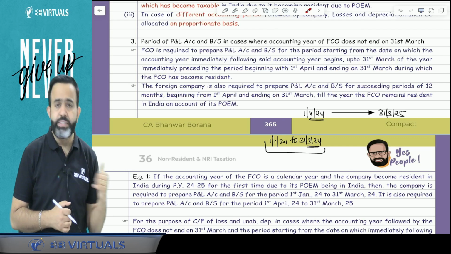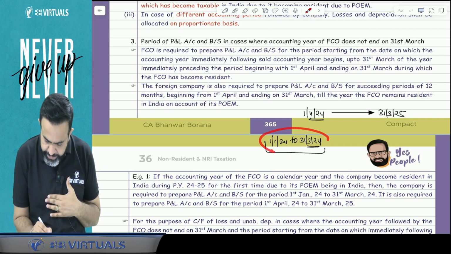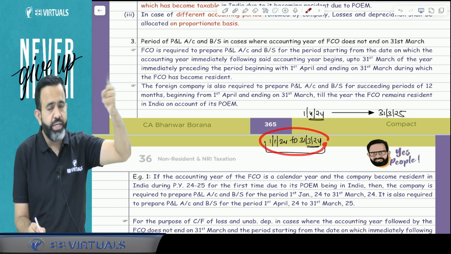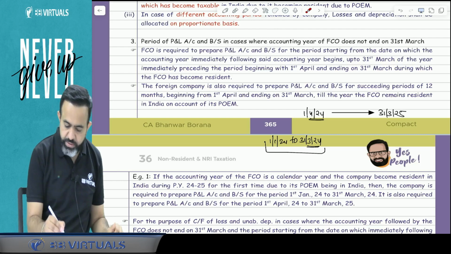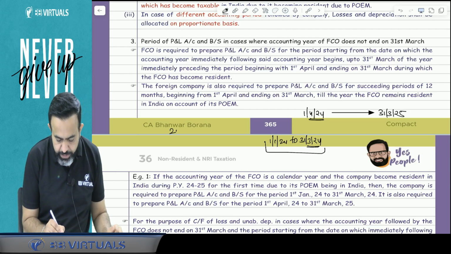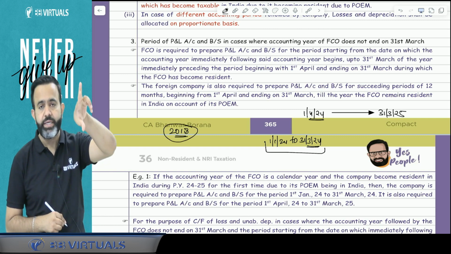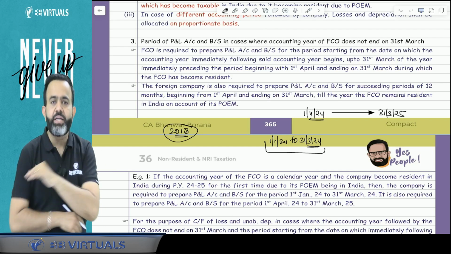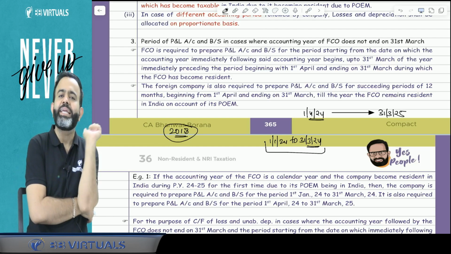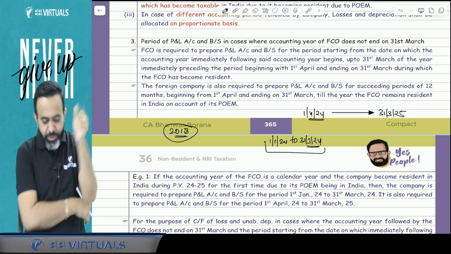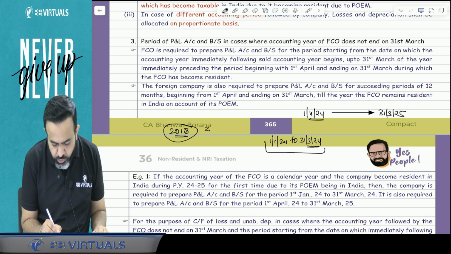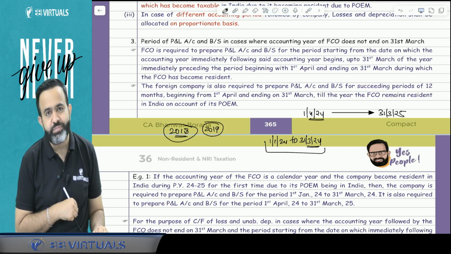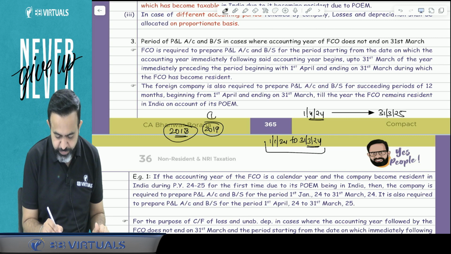Now one more point. Yes sir, you are saying that this year a 3-month profit and loss account and balance sheet should be prepared. But sir, suppose there were some losses incurred in the 2018 calendar year. Suppose they follow the calendar year, so in 2018 they incurred the losses. So sir, how will this 8-year period be calculated? Because the losses were incurred in 2018, can I say that 2019 will be the first year for the carry forward of the losses?